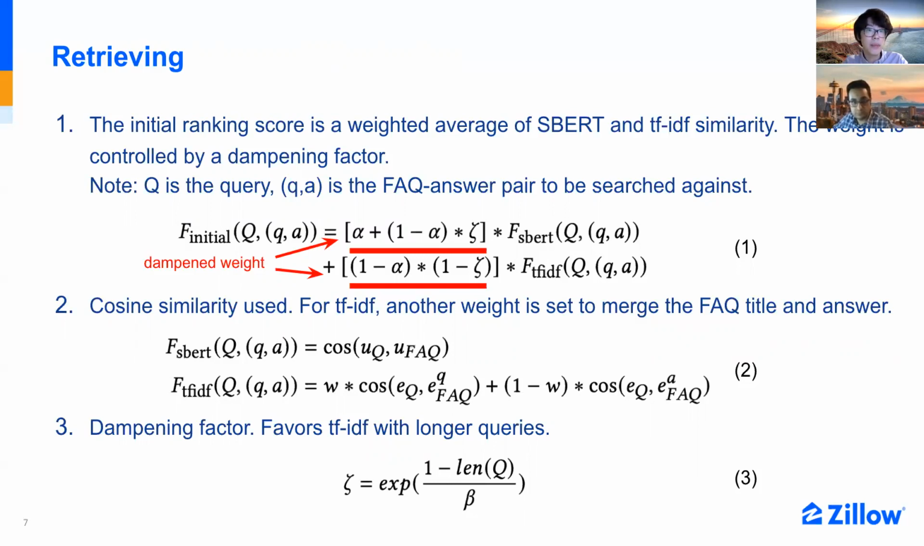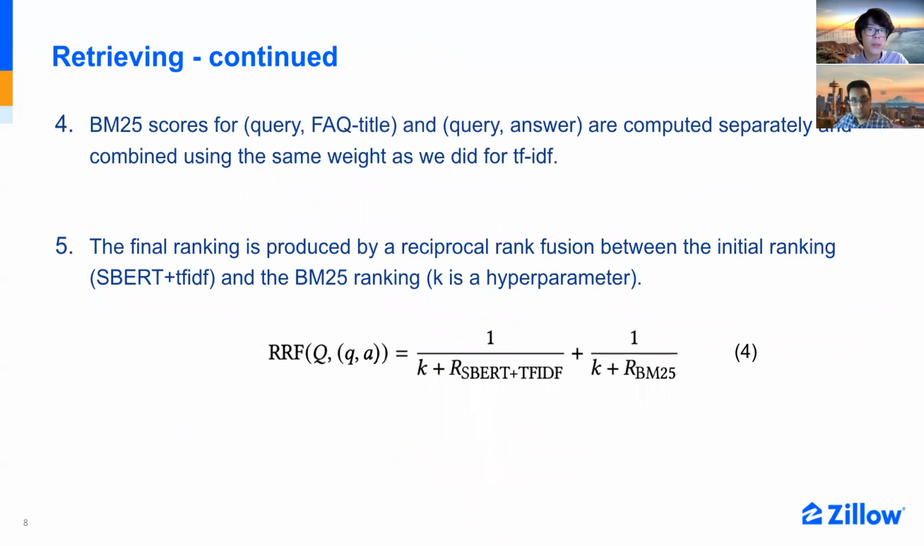Equation 3 is a dampening factor. In short, it favors TF-IDF score over SBERT when queries are longer. We also compute the BM25 score. The weight between the title and the answer is the same as the one in TF-IDF. The final ranking is produced by a reciprocal rank fusion between the initial ranking and the BM25 ranking. The K in the equation is a hyperparameter.